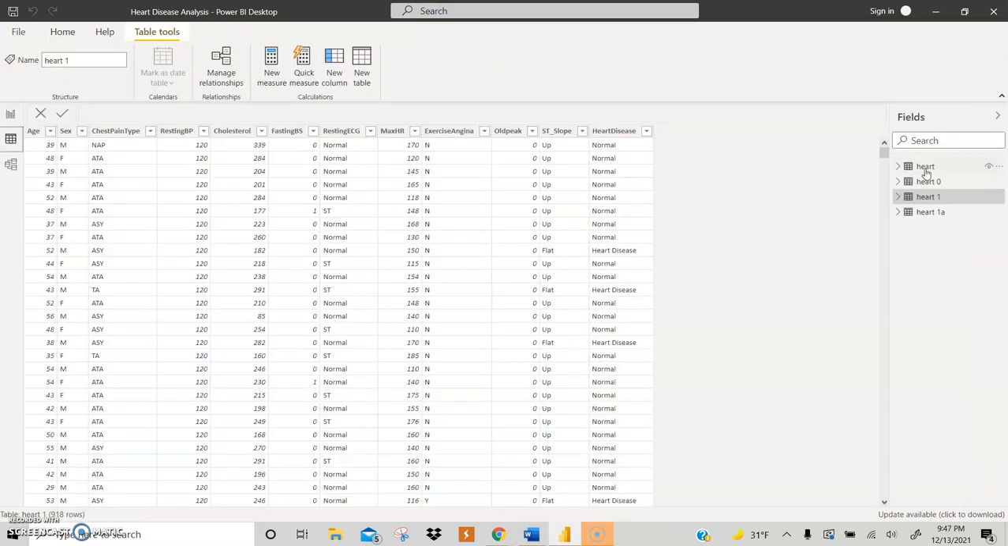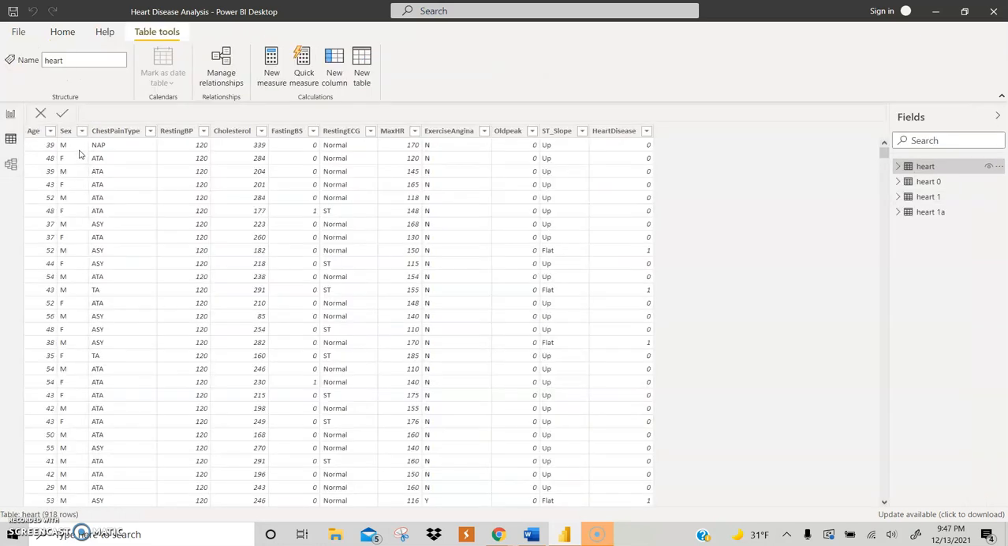The 11 columns are the age, sex, chest pain type, resting blood pressure, cholesterol, fasting blood sugar, resting ECG, max heart rate, exercise angina, old peak, ST slope, and heart disease. I did use the age, sex, chest pain type, resting blood pressure, max heart rate, exercise angina, and heart disease. The other columns I did not use.